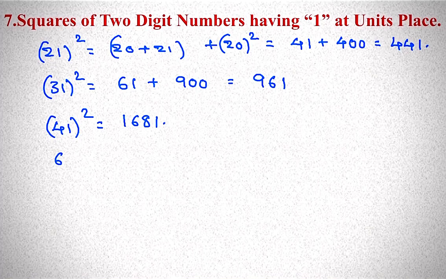If it is 61 square, 60 plus 61, 121, plus 60 square 3600. So 3600 plus 121, 3721.